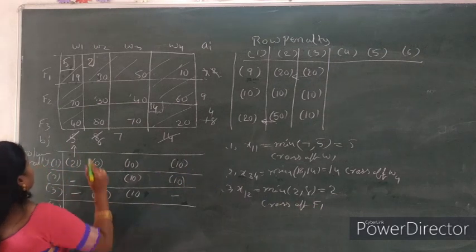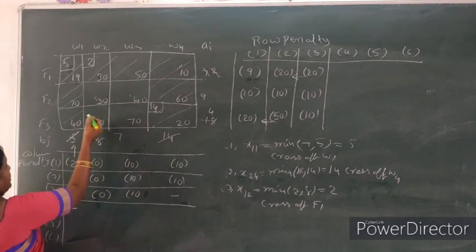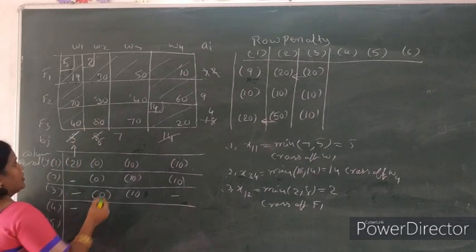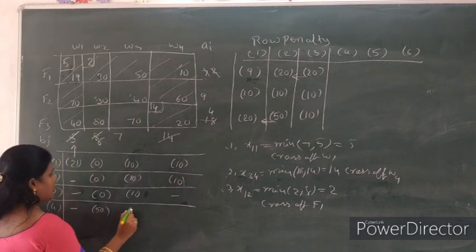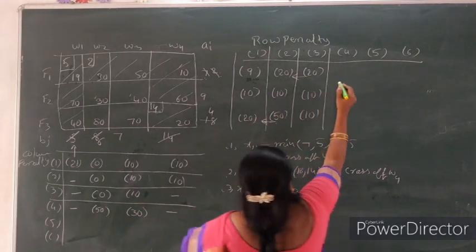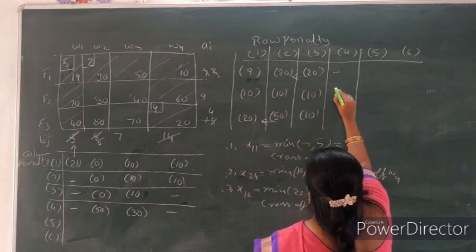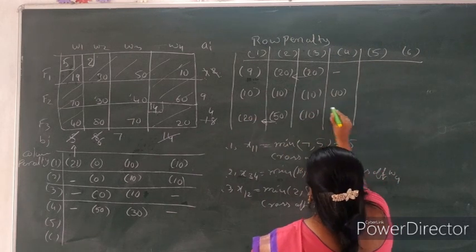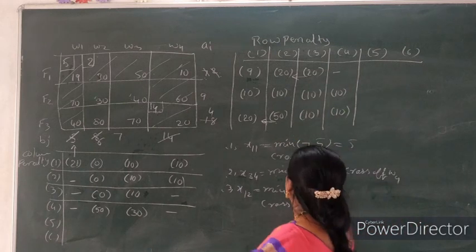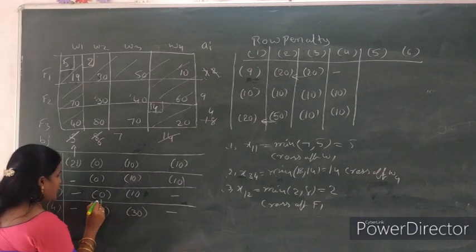Factory F1. Now we enter into the next, we find out the penalty 80 minus 30. What is the value here? 50. So 70 minus 40, 30. So this one is completed. Now here fourth penalty, row penalty is completed. 40 minus 30, 10. 80 minus 10, 10. 80 minus 70, 10. Now we observe the highest penalty in this one.